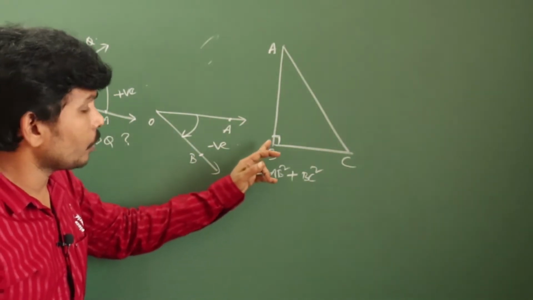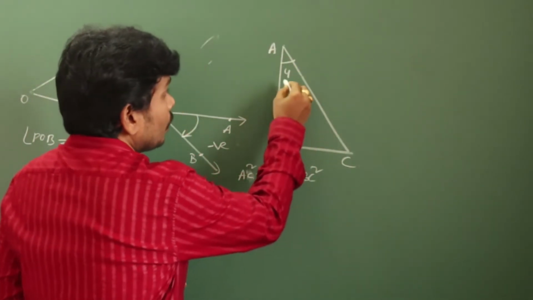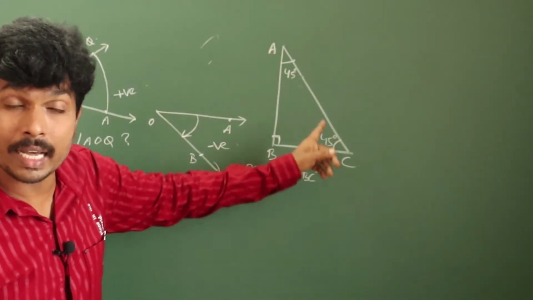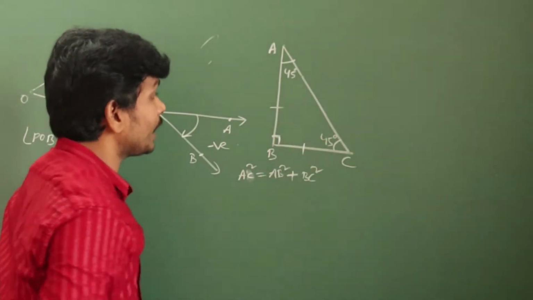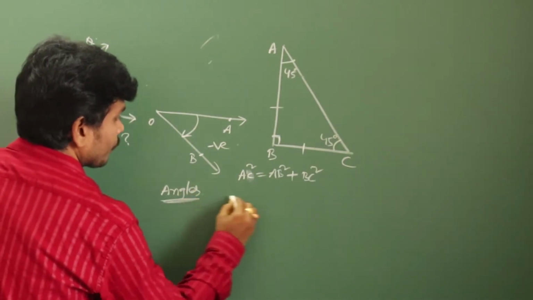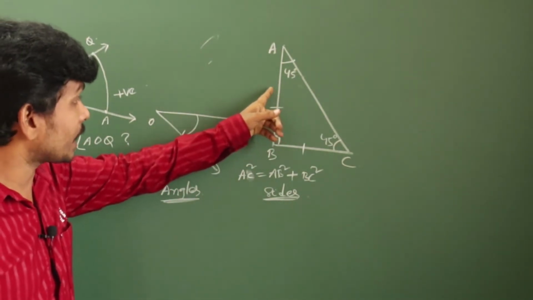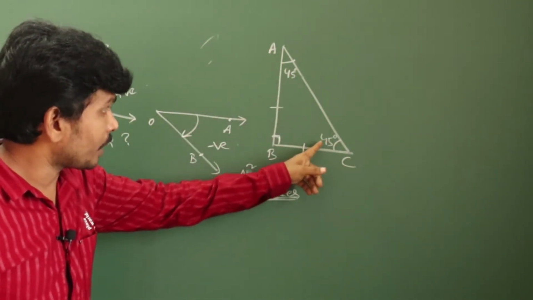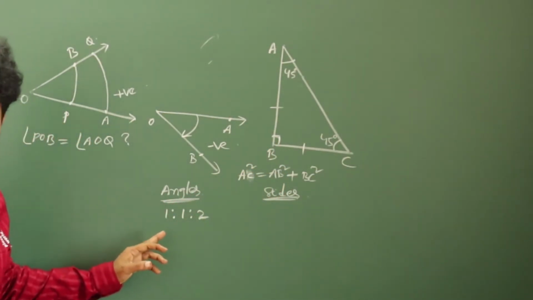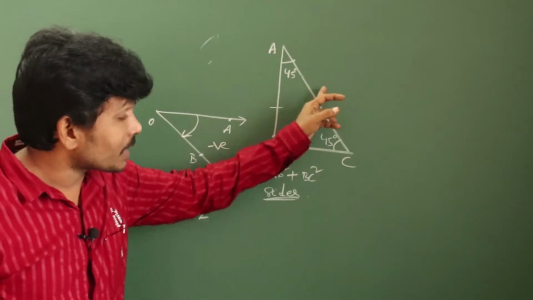Suppose I am giving you the angles ratio, it is 45, no? If this is 90 degrees, then here you take 45 degrees, then 45 degrees. It is called a right angled isosceles triangle. In a right angled isosceles triangle, what is your angles ratio? 45:45:90 is nothing but a 1:1:2 ratio. Angles ratio is 1:1:2.